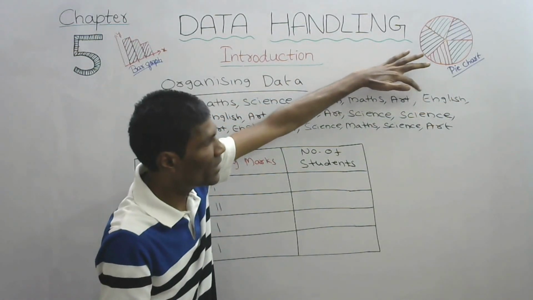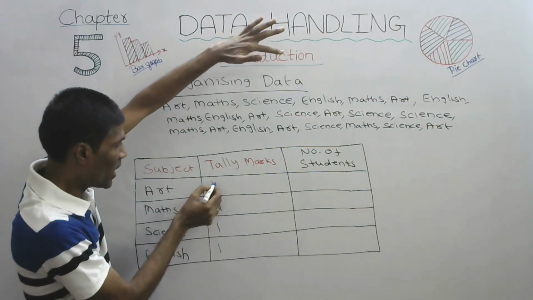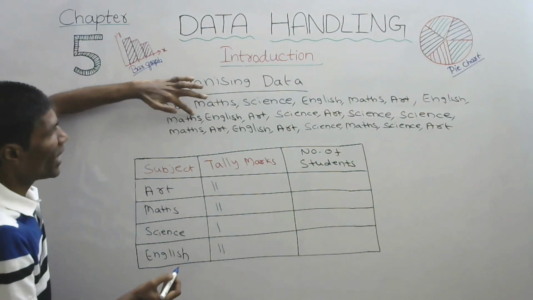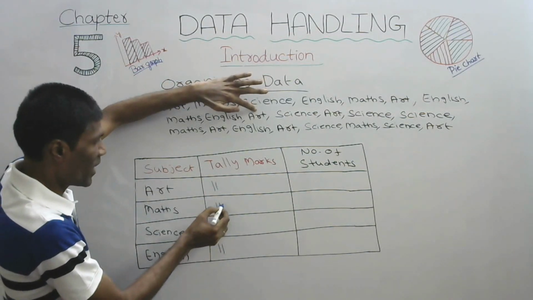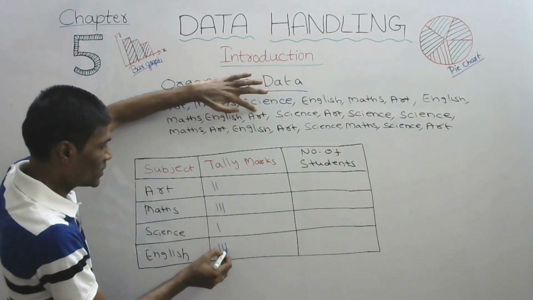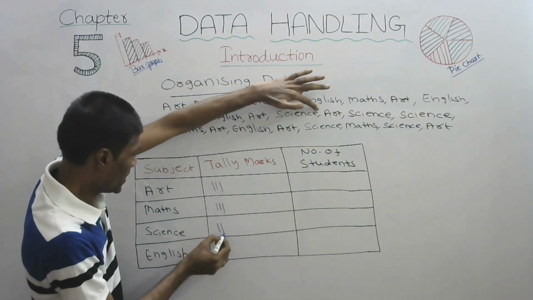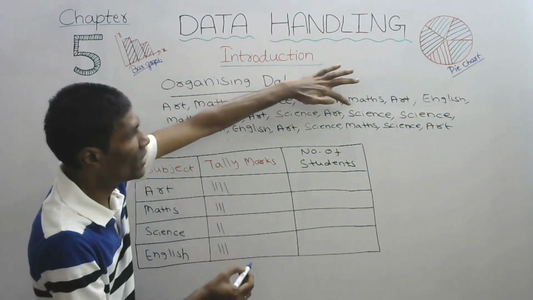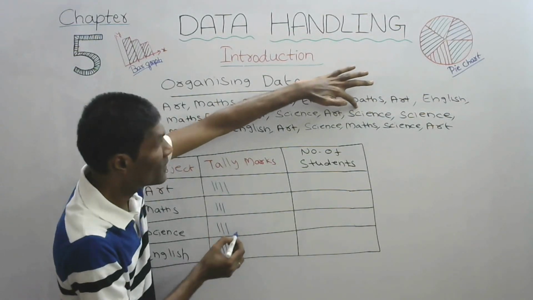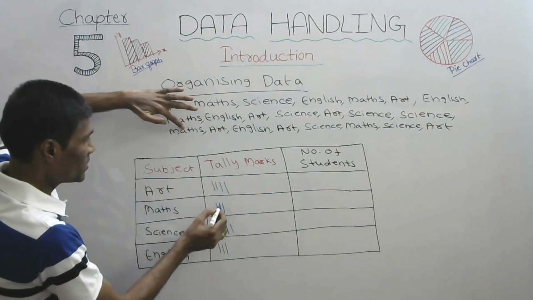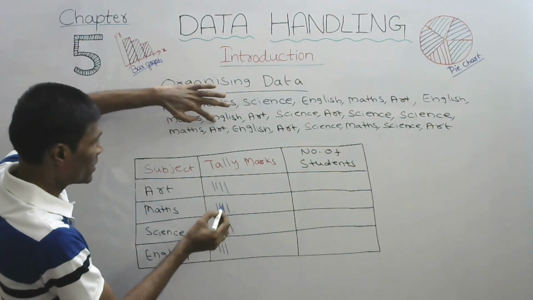Then art, English: one for art, one for English. Then maths, English, art, science, art, science, art, science, again science, again maths, art.